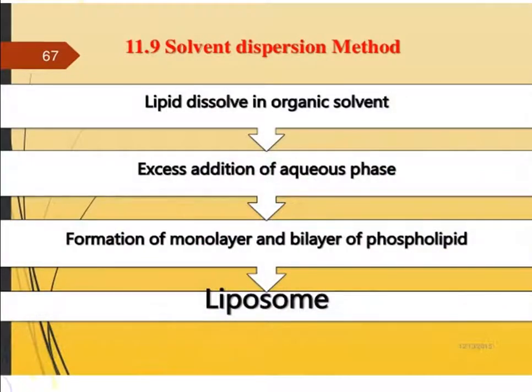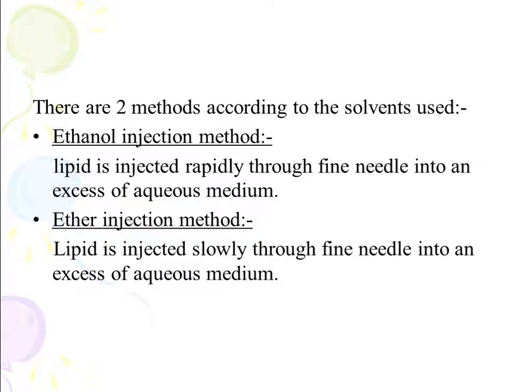Next is solvent dispersion method. In this, lipids are dissolved in organic solvent. Excess addition of aqueous phase is done. Then the formation of monolayer and bilayer of phospholipid occurs, and we get the liposomes. And two methods are employed according to the solvent used, that is ethanol injection method and ether injection method.